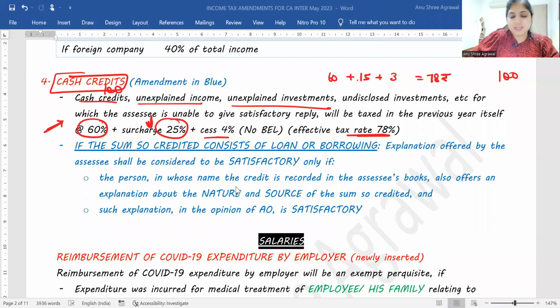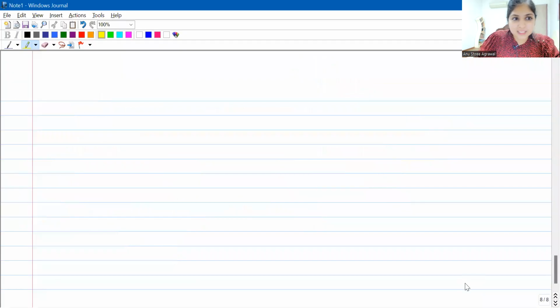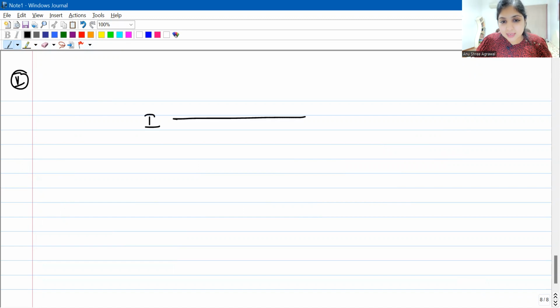See, let me explain the concept to you over here. I'll explain it to you with the help of an example. I'm talking about the last amendment in the basic concepts chapter relating to cash credit. Let us say I received a loan from this person, Mr. Blue. The income tax department is asking me, Anushree, where did you get this money from? I am saying with full swag, I got this money as a loan from Mr. Blue. I gave this explanation to the assessing officer.